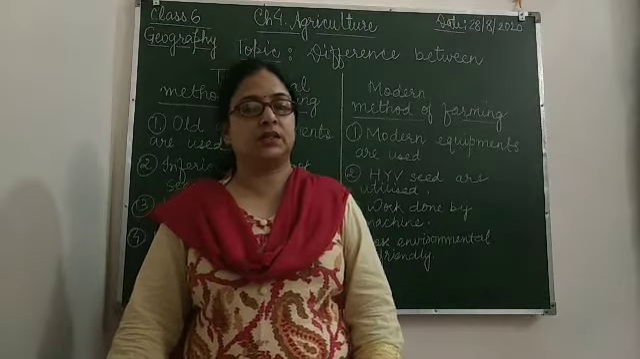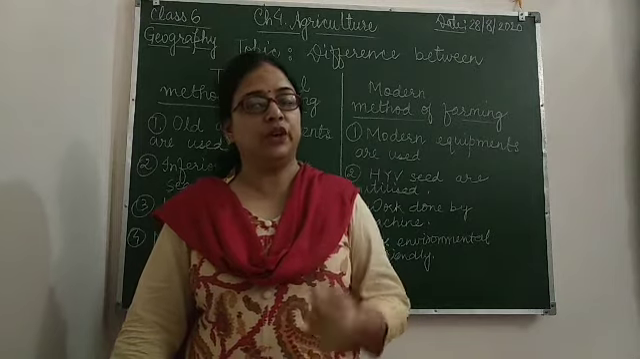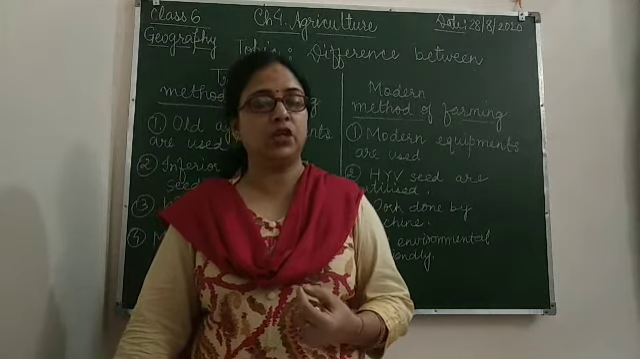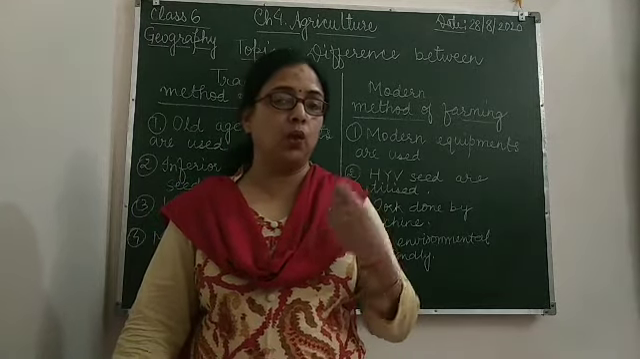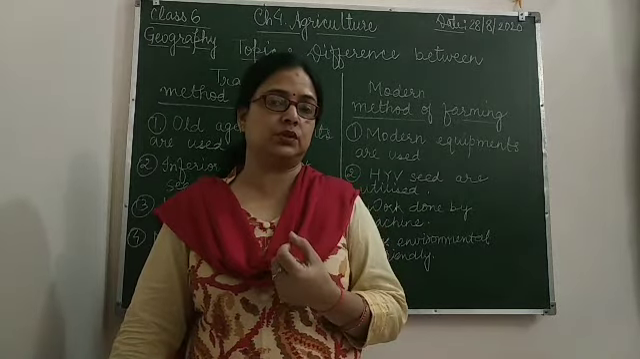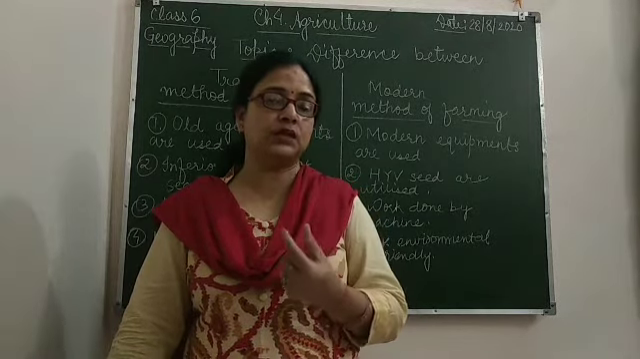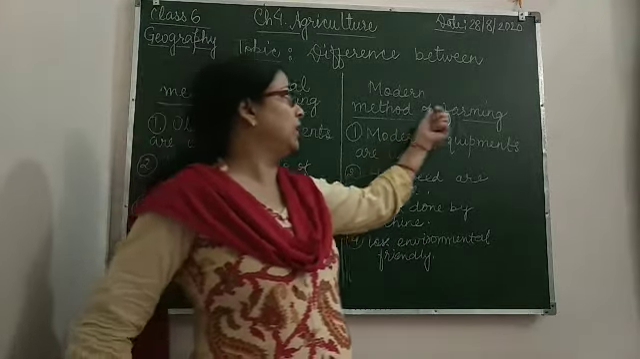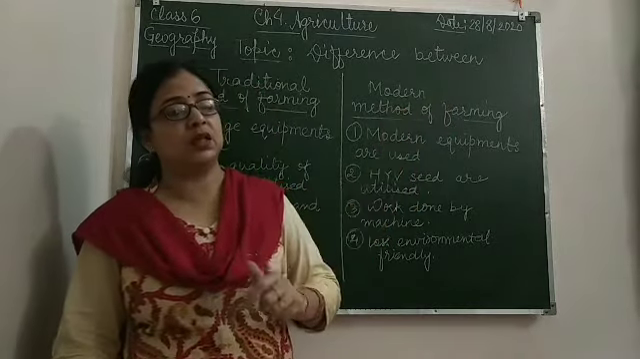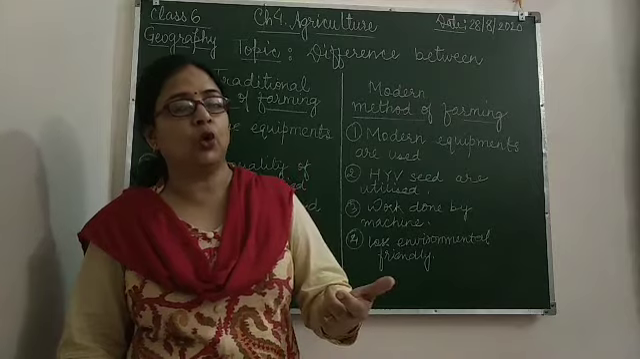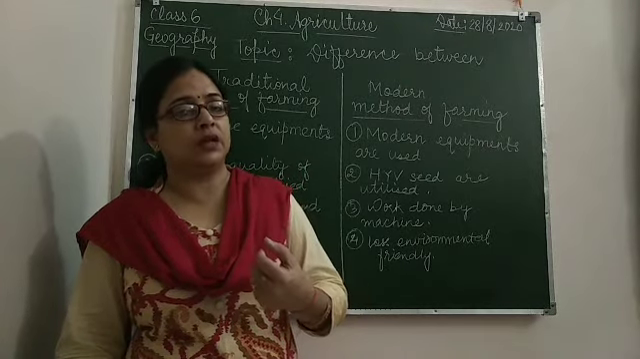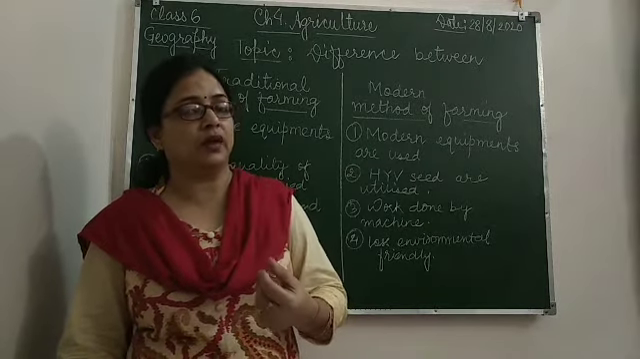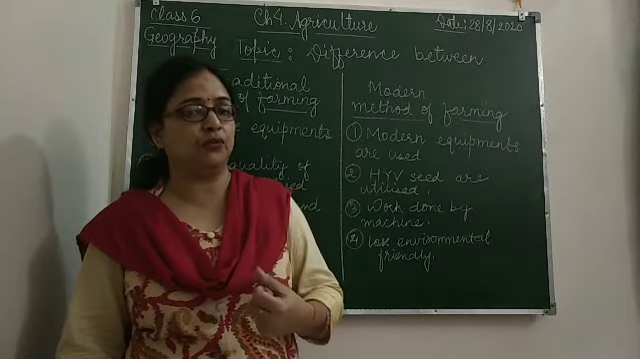Now our next topic is, what is the difference between the traditional method of farming and the modern method of farming? In the traditional method of farming, old-age equipment is used. A pair of bullocks is used to plough the field. Whereas in the modern method of farming, modern, scientific, new technology based equipment is used. Here the field is ploughed with the help of a tractor.